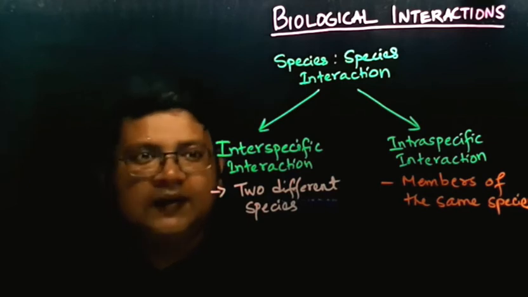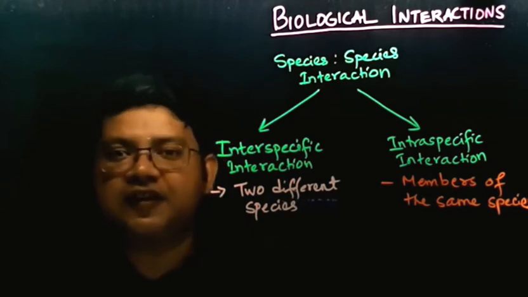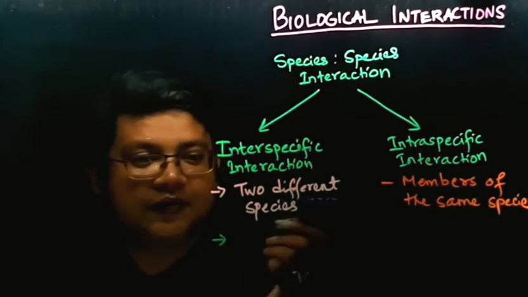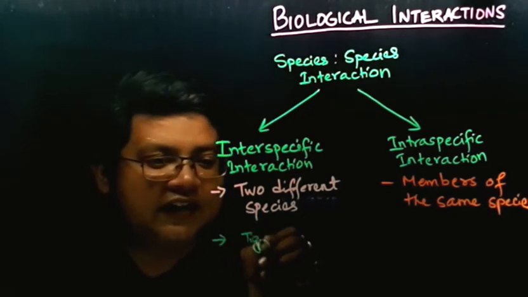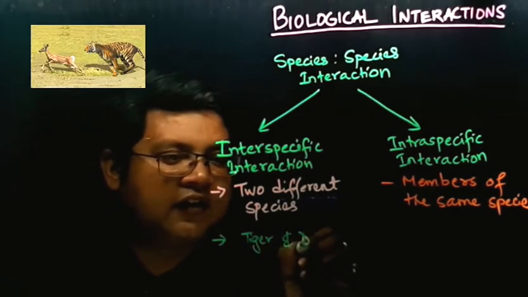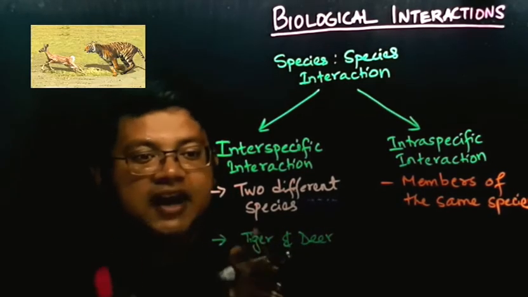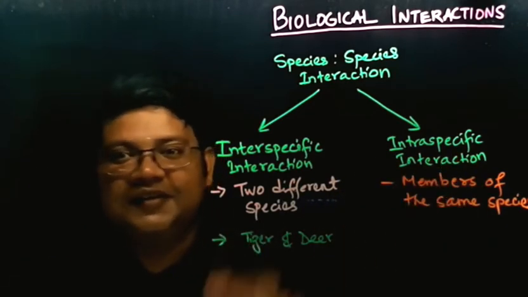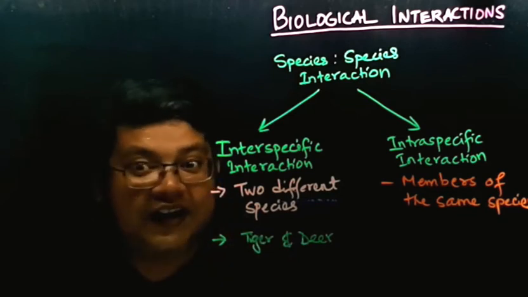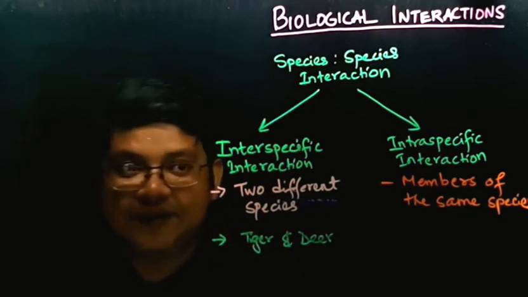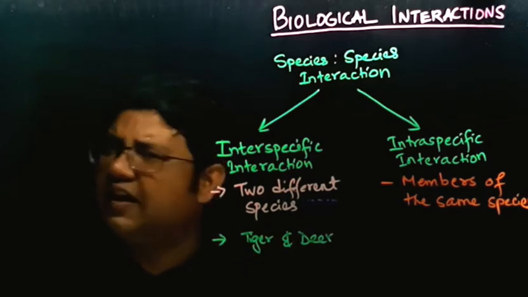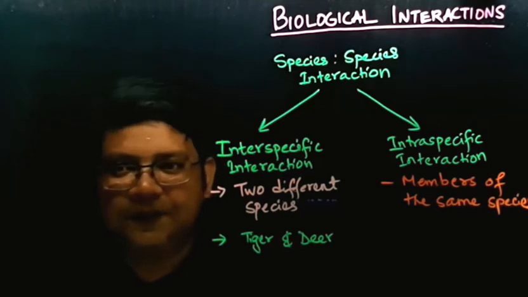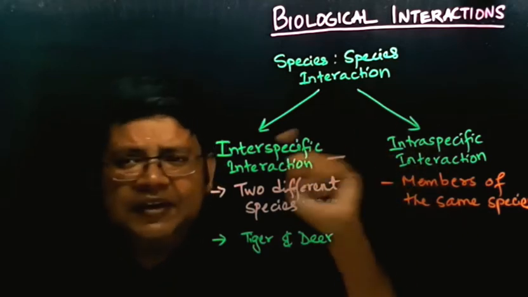Let me take an example. The example of interspecific interactions, what I have given you just now, is the interaction between a tiger and a deer. Tiger is one species, deer is a different species, and the tiger kills the deer and feeds on it. So that's a type of interaction. That's an example of interspecific interaction.